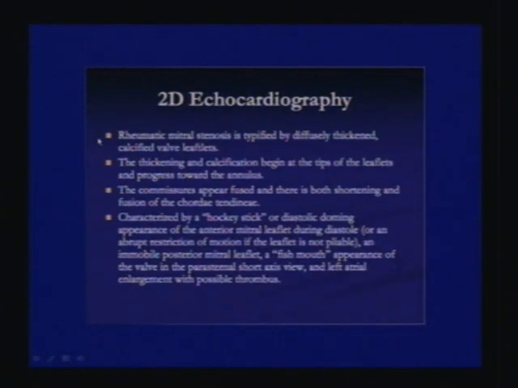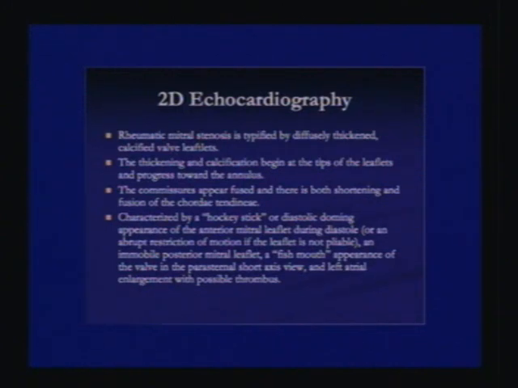In a 2D echo, rheumatic mitral stenosis is typified by diffusely thickened calcified valve leaflets. The thickening and calcification begins at the tip of the leaflets and progresses towards the annulus. The commissures appear fused and there is both shortening and fusion of the chordae tendineae. This is characterized by a hockey stick or a diastolic doming appearance of the anterior leaflet.